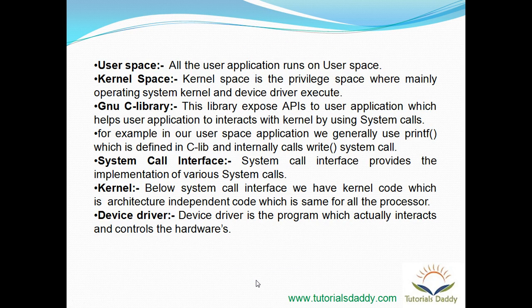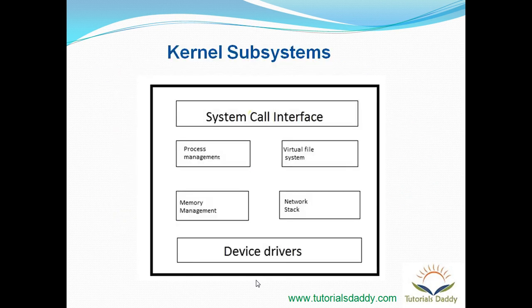This slide is the same as what we discussed in the previous slide. Here you can see a high level overview of the kernel subsystems. This slide shows what subsystems are available in the kernel. On the top layer we have the system call interface, which we have already discussed. It's an interface which exposes system calls to the user space.